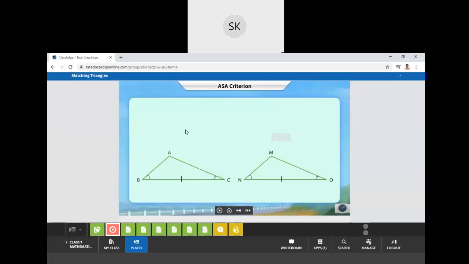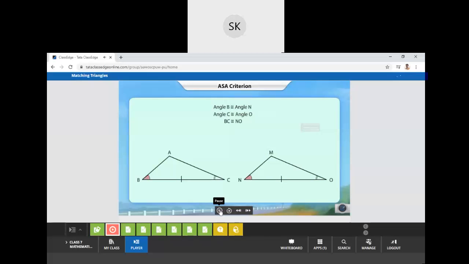Now this is the third criterion, which is ASA, which means two angles are given to us and one side which should be embedded in between these two given angles. Then we say that by the ASA criterion, both these triangles are congruent to each other. If two angles and the included side of one triangle are congruent to the corresponding two angles and the included side of another triangle, the triangles are congruent.